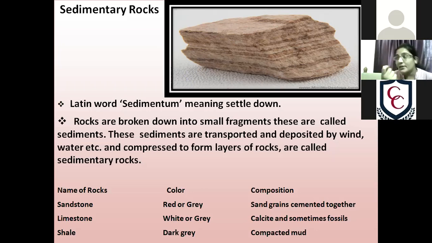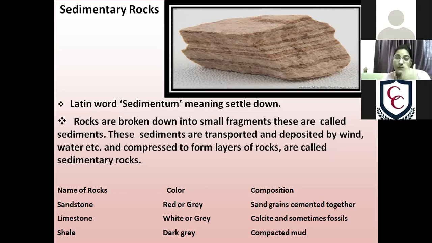And obviously, if they are eroded by wind, water, and many other agents, what happens? Not only the rocks and sediments, many other things are also eroded and deposited with it. So we can say these rocks also have fossils.